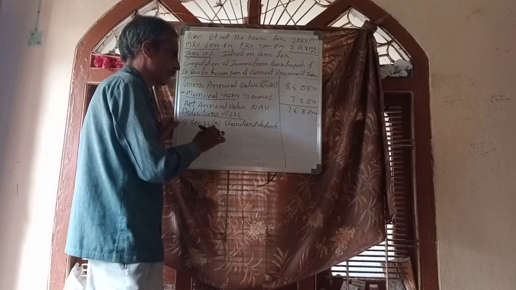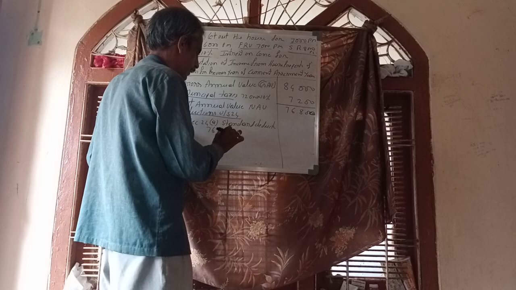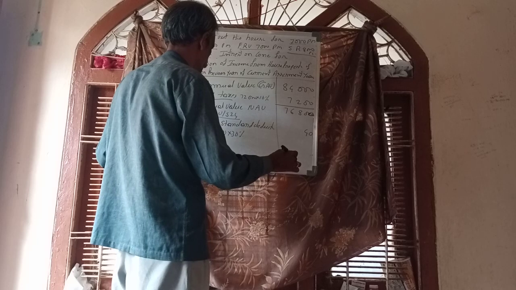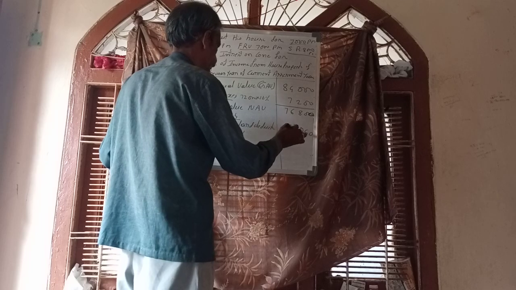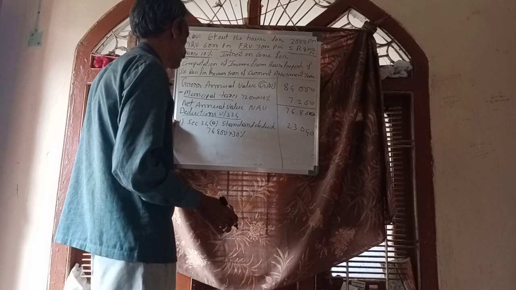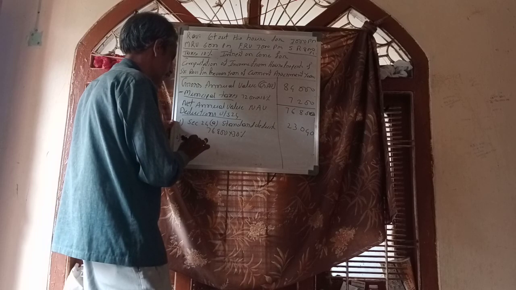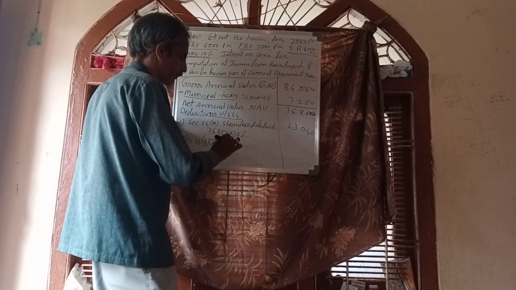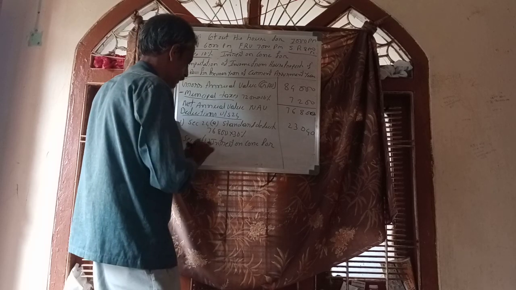Here 76,800 is the NAV, and on that 30%. Section 24B, interest on loan for purchase.